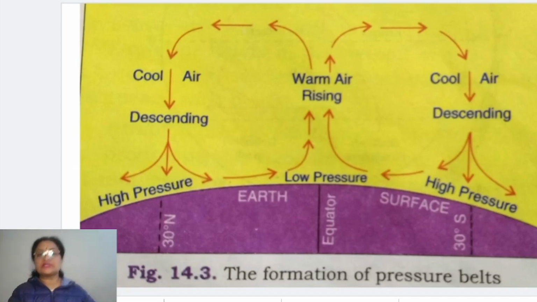Now what about the subpolar low pressure belt? Children, one thing you should understand: because of the factors we discussed in the earlier video that affect atmospheric pressure, one important factor is the centrifugal force, which is created because of the rotational movement of the earth.